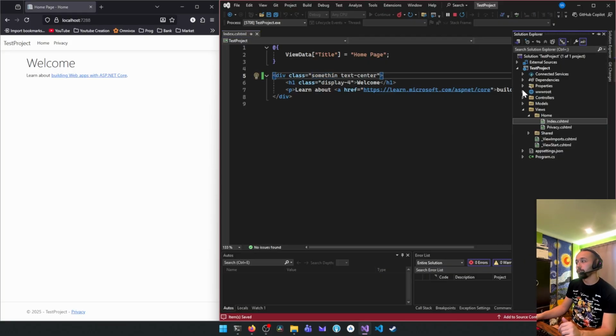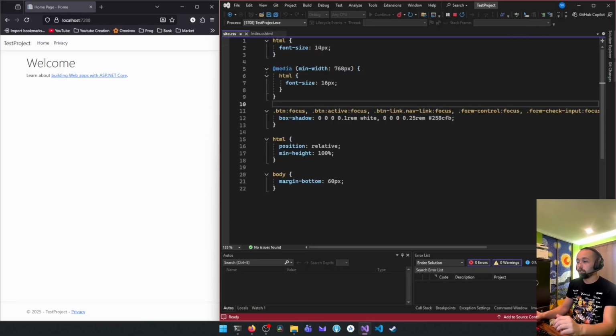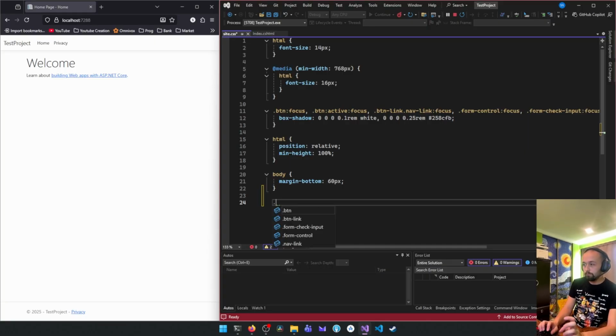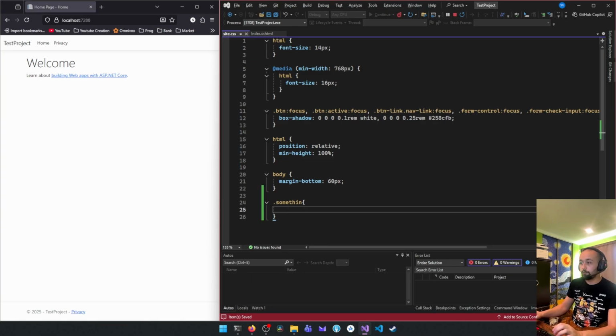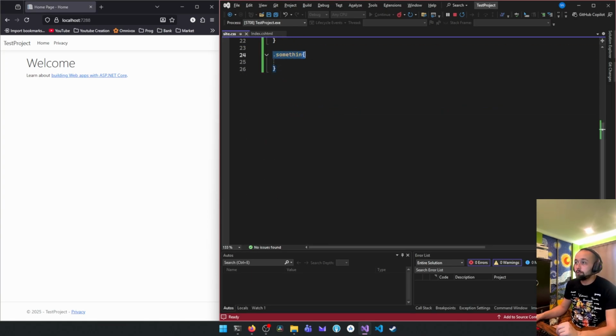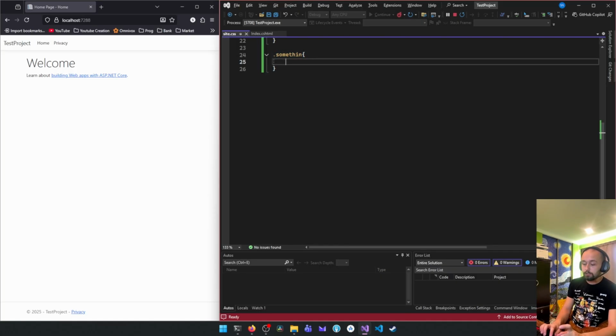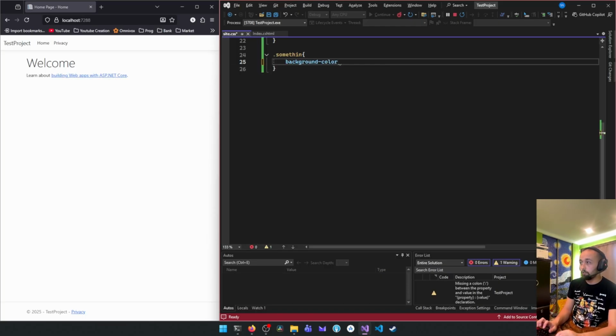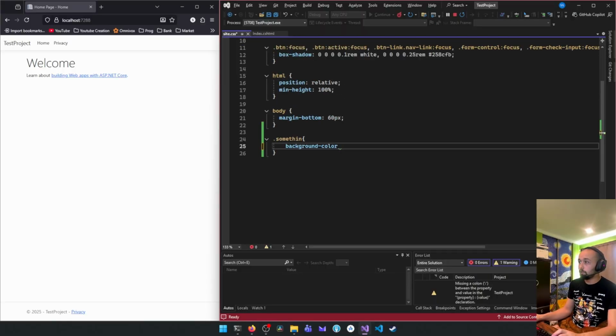We're gonna go into our CSS file, and we're gonna give it a specific property. To call out a specific name of a class, you need to do a dot then the name. I just write, let's say, background color equals, I think it's equals on this.